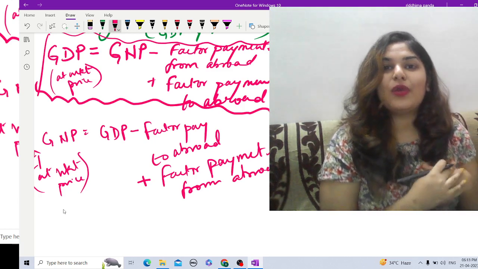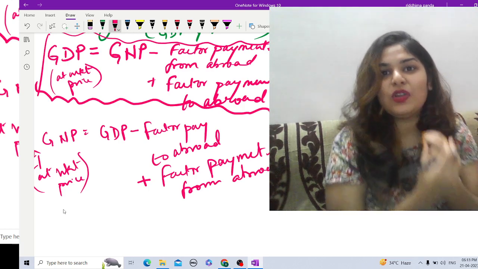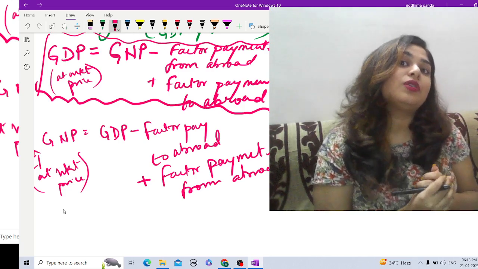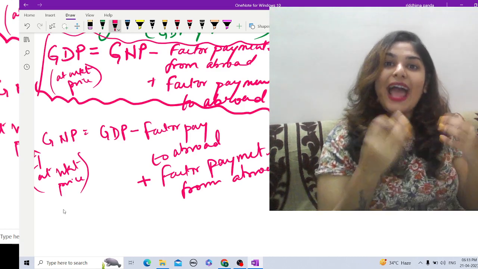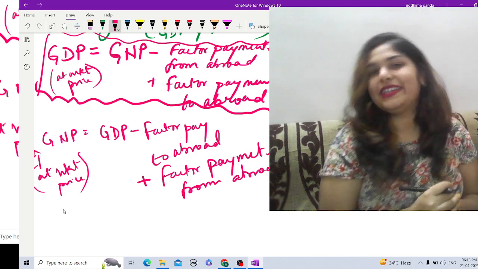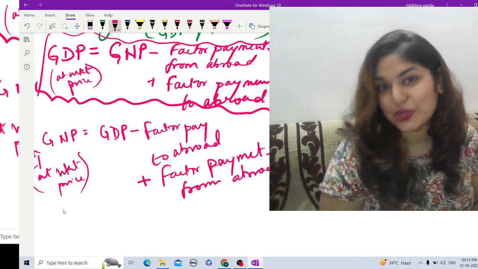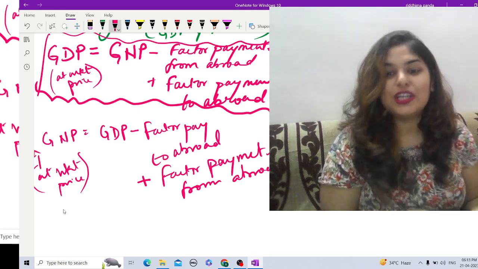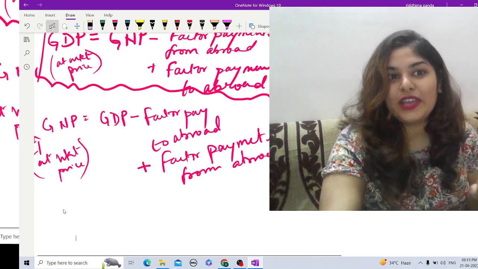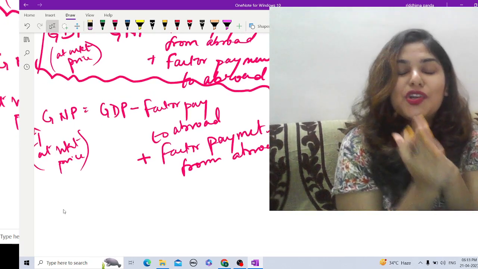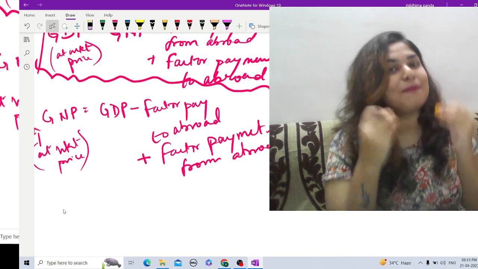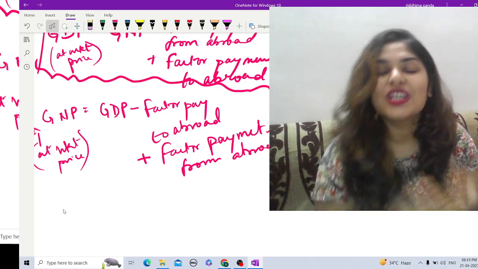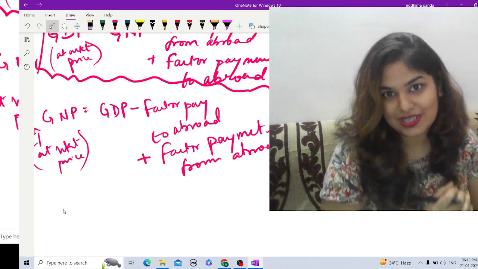Whenever we try to find out the actual value of the product, we have to find out the particular product at the factor cost to calculate the national income, and we will see how we are going to calculate that one by one. So this is our GNP at market price. Now whatever gross we have, that is gross domestic product or gross national product, if we subtract the depreciation cost, we get our net products, right?